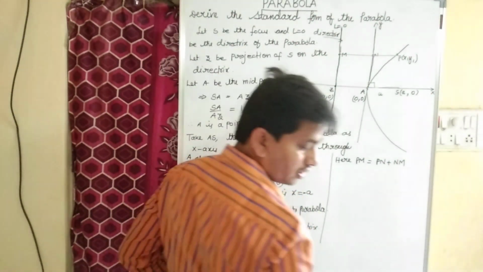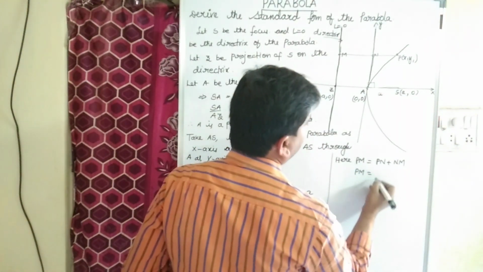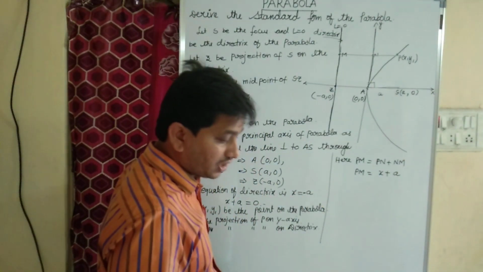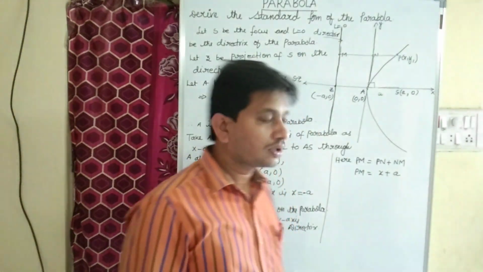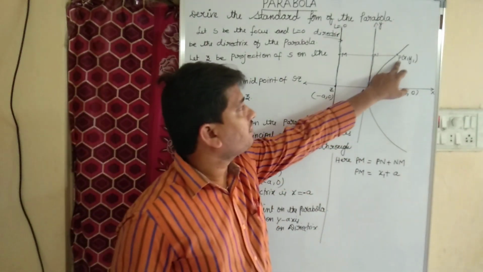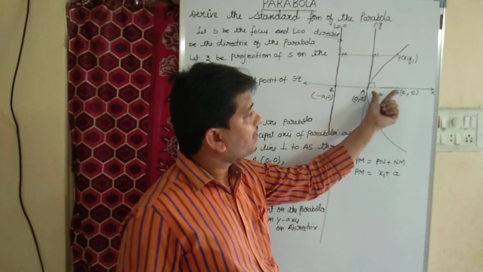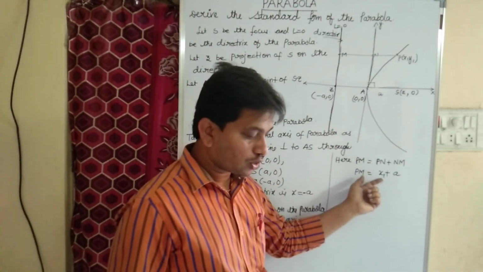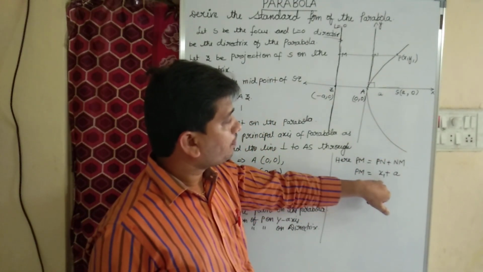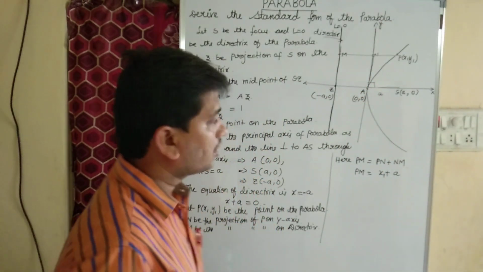So what is PN? PN is the x coordinate of P. So PM equals PN, the x coordinate, plus NM, which is A units. So PM equals x1 plus A. Children, did you understand? The distance between P and M is nothing but PN plus NM, where PN is the x coordinate of P and NM is A units. So PM equals x1 plus A.